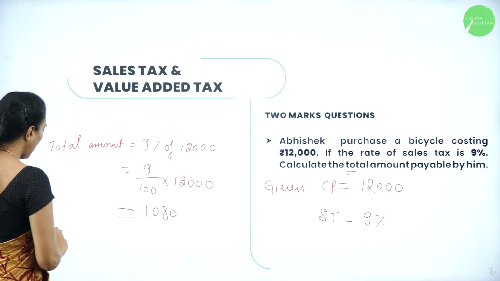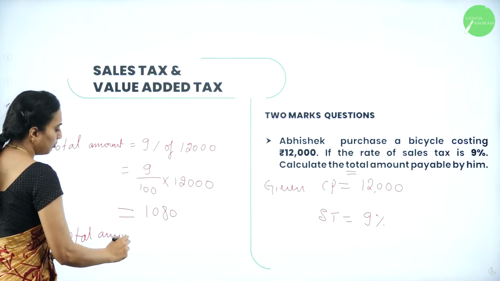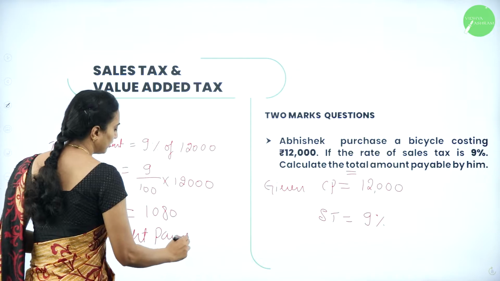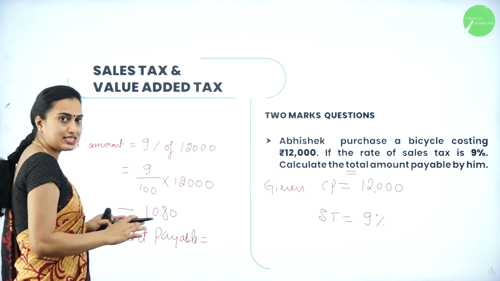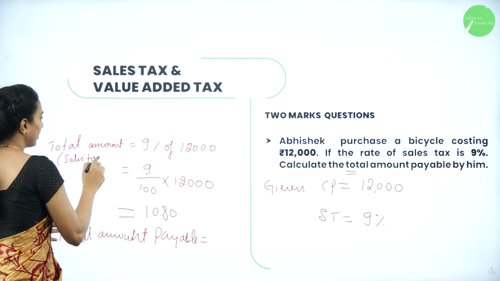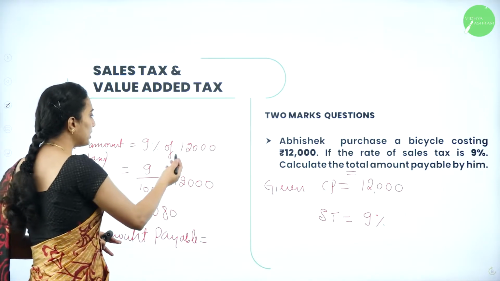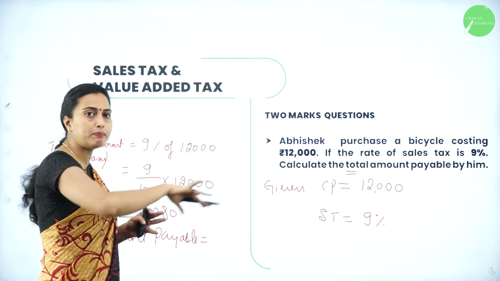Now what is the total amount payable? You already know the formula: total amount payable is equal to the market price plus sales tax percentage on the market price.